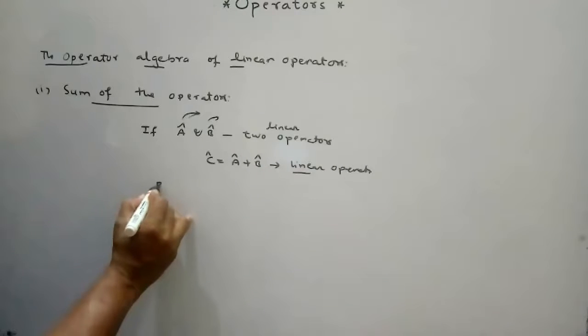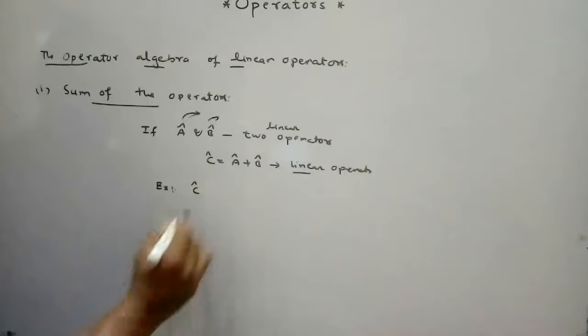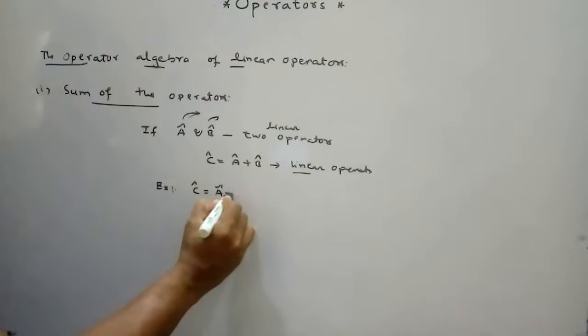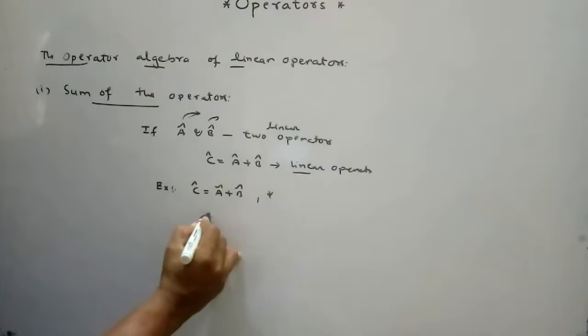For example, C is the operator, the sum of two linear operators, and psi is a function.